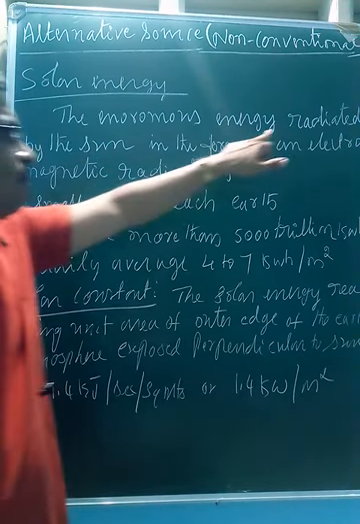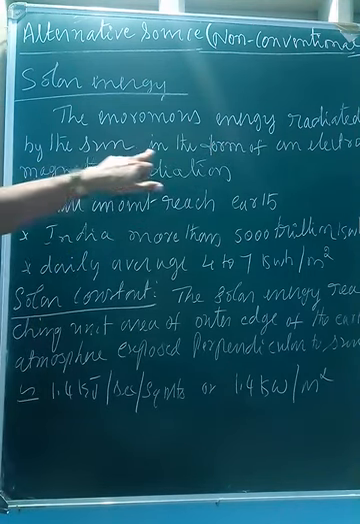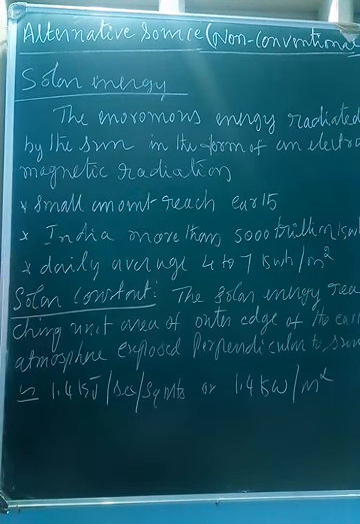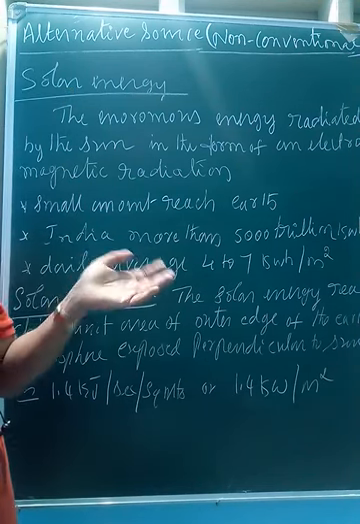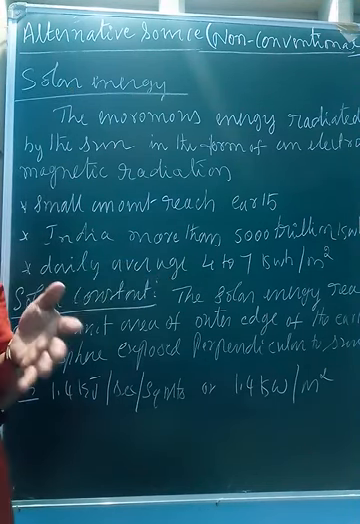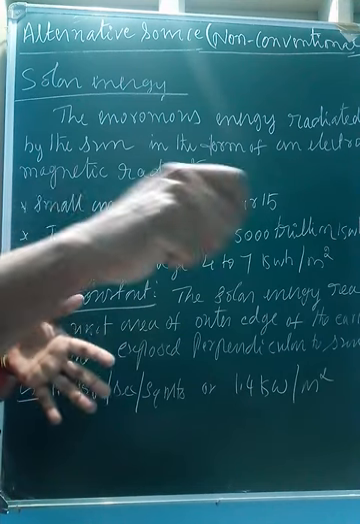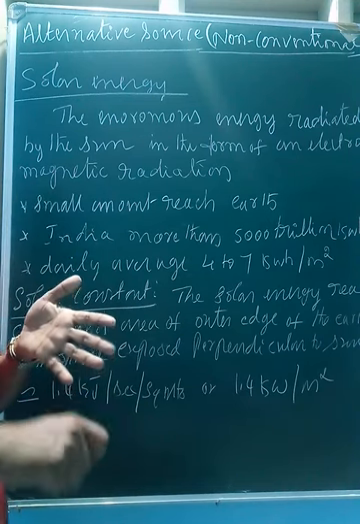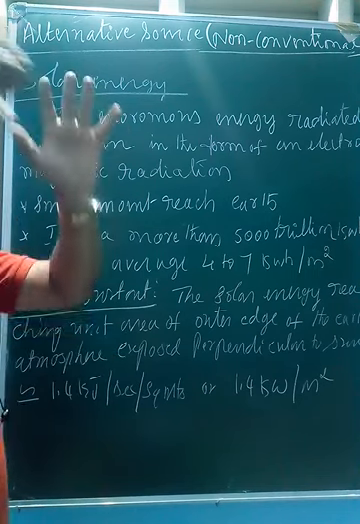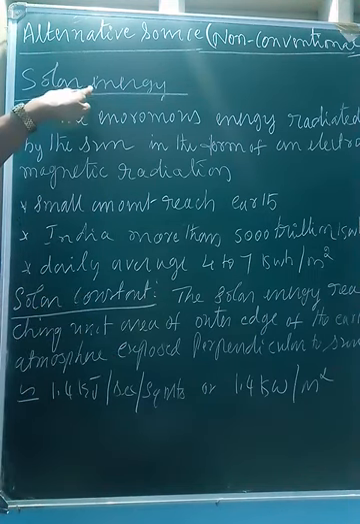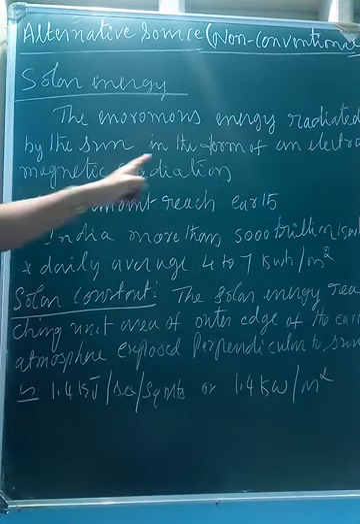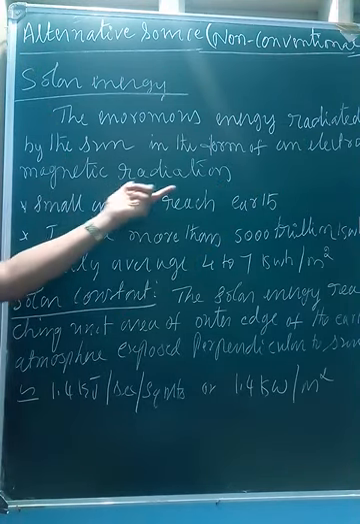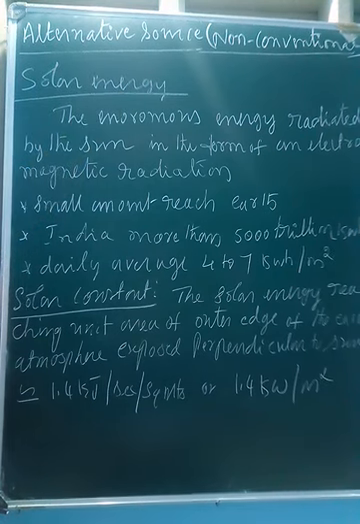The enormous amount of energy radiated by the sun in the form of electromagnetic radiation is called solar energy. Sun radiates a lot of energy, an enormous amount of energy. In what form? Electromagnetic radiation, means visible light, infrared rays, ultraviolet, X-rays. So all together we can say solar energy.